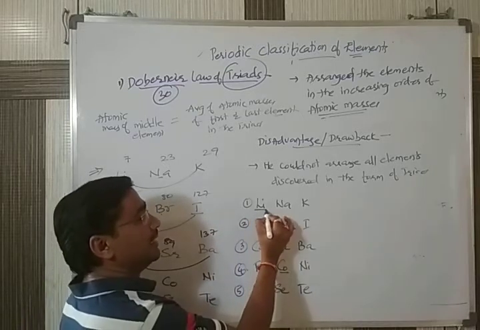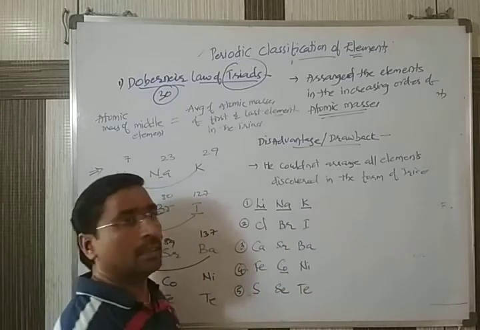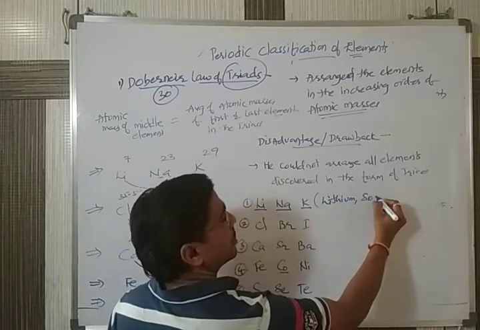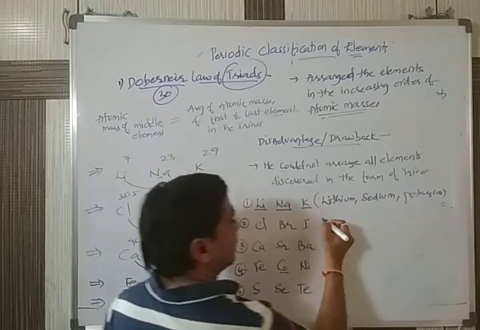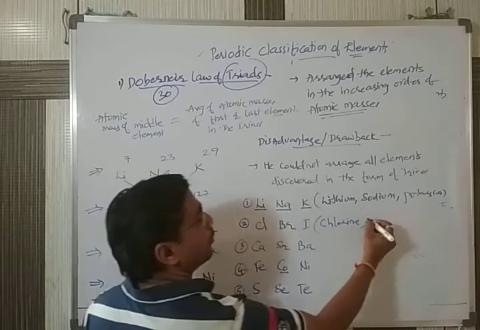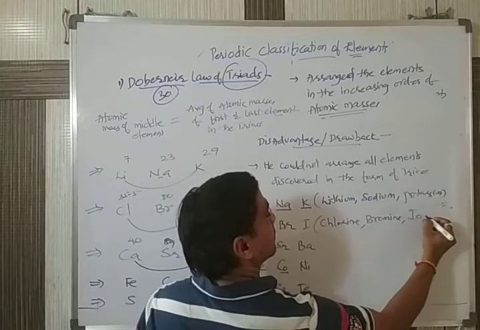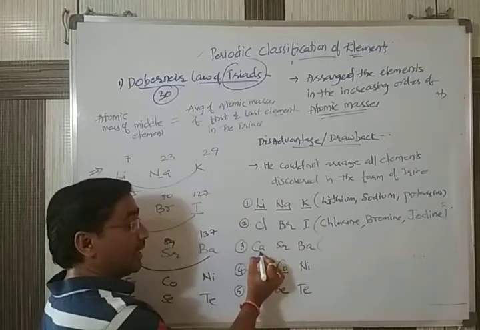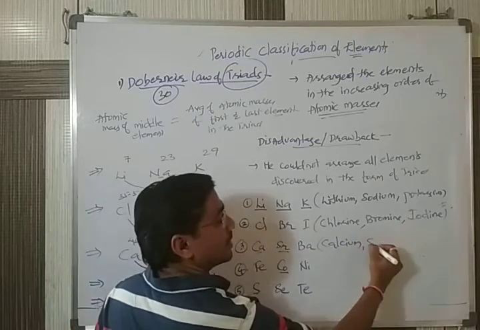So repeating here: Li, lithium, Na, sodium, K, potassium. Lithium, sodium, potassium. This is the first triad. Next, chlorine, bromine, iodine. This is the second. The third one is calcium, Ca, strontium, Sr.